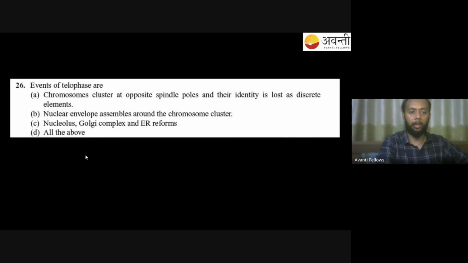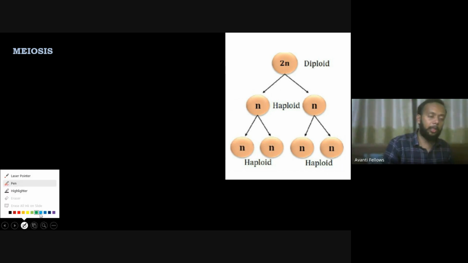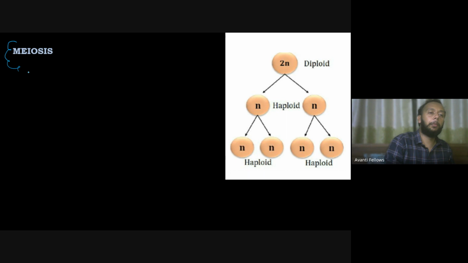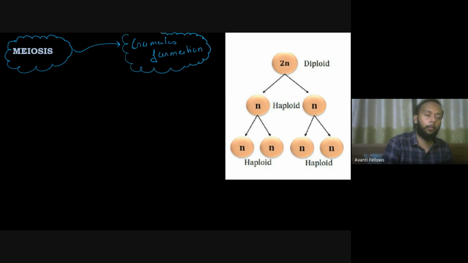You can have a look at them later. Now let's have a look at meiosis. One of the very important events of the chapter is going to be your meiosis. When you get a term like meiosis, the first thing you have to know is that meiosis is something which is done for gamete formation. This is something which happens during gamete formation. So when the gamete has to be formed, you will find that meiosis will take place.